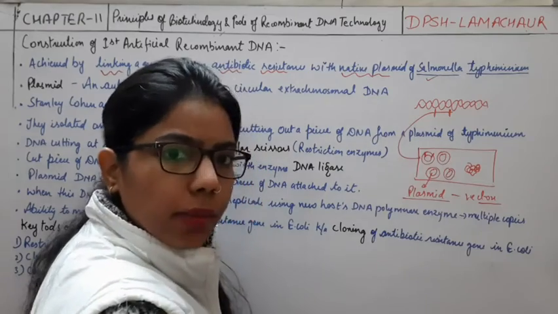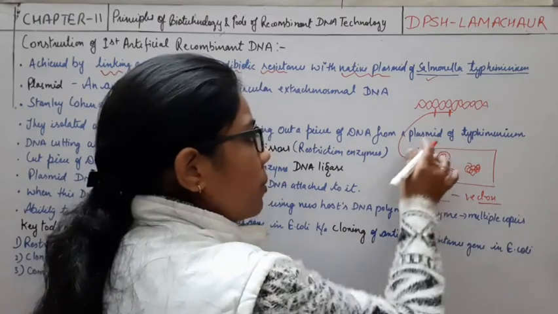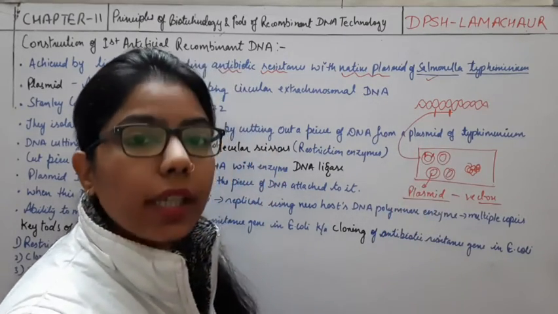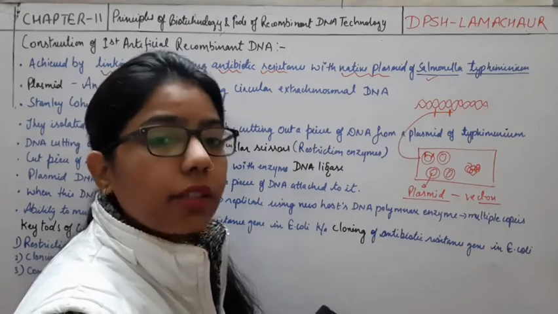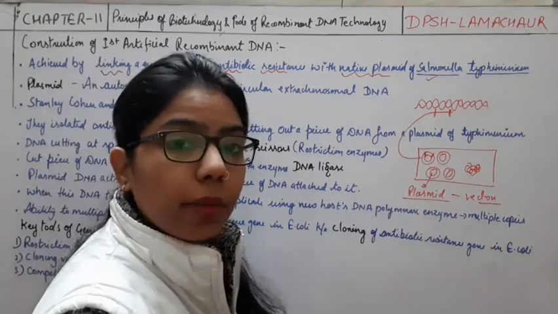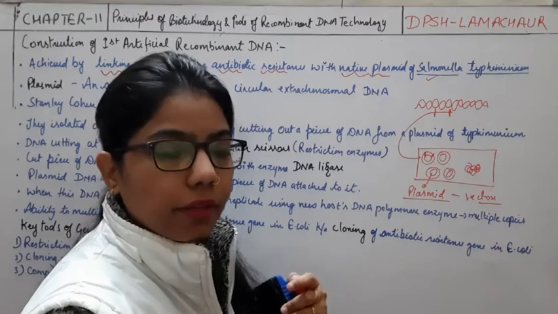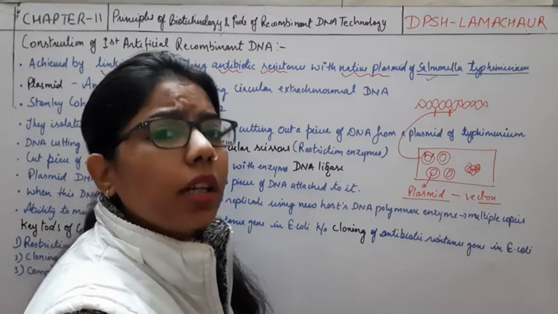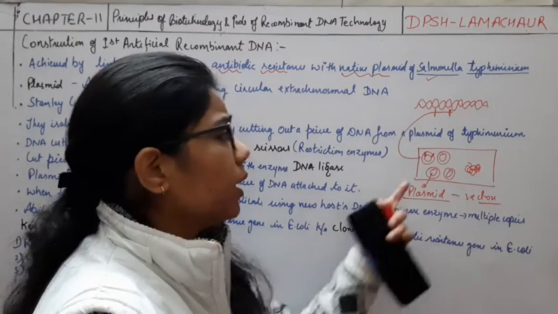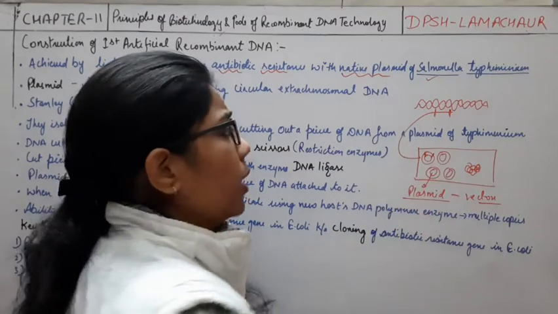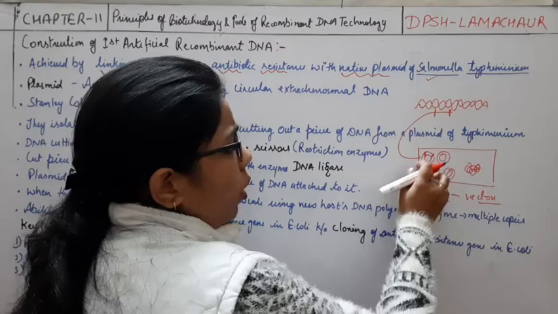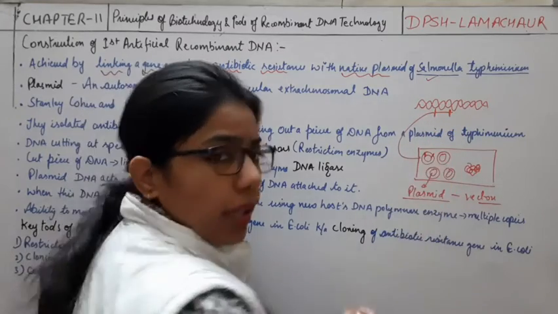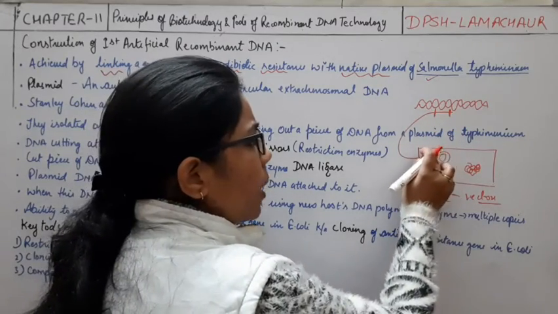Into this plasmid. And I said that a plasmid is what? It is also a DNA. Okay, the extra chromosomal DNA which has the ability to replicate itself, right? So DNA replication is what? Just to make RNA, then protein, like this they will form it. So what will happen when I incorporate this desired gene into this plasmid? Okay, I will cut this part also.